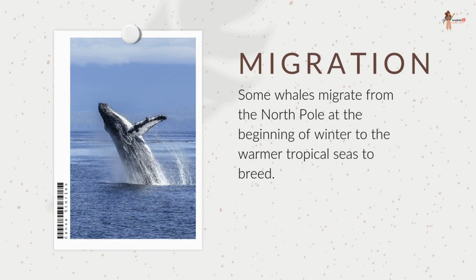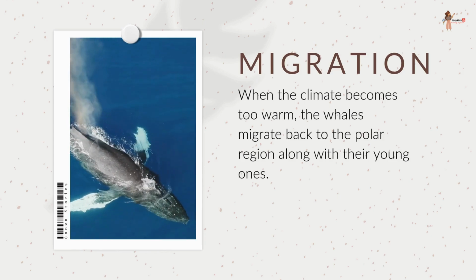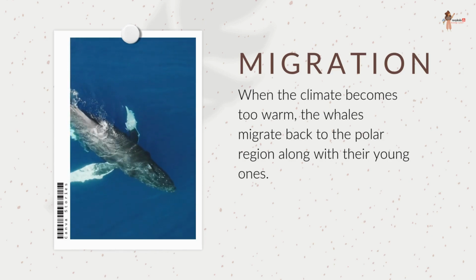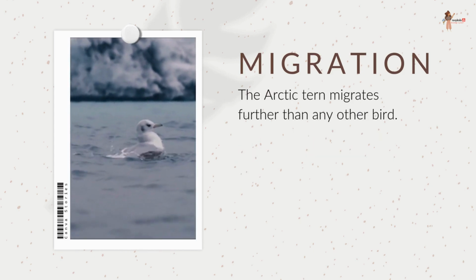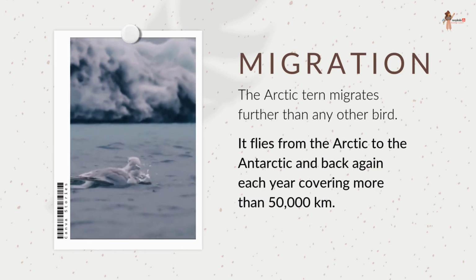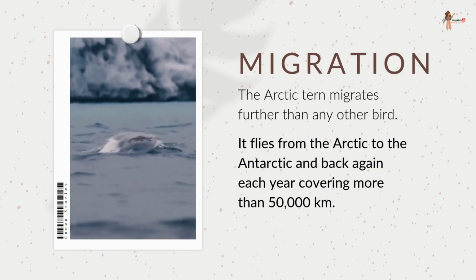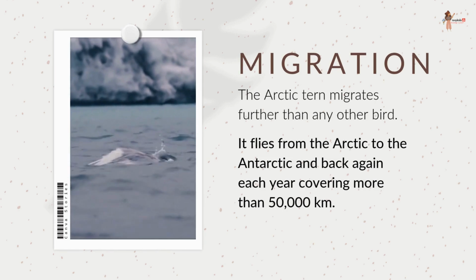Some whales migrate from the North Pole at the beginning of winter to the warmer tropical seas to breed. When the climate becomes too warm, the whales migrate back to the polar regions along with their young ones. The Arctic tern migrates further than any other bird. It flies from the Arctic to the Antarctic and back each year, covering more than 50,000 kilometers.